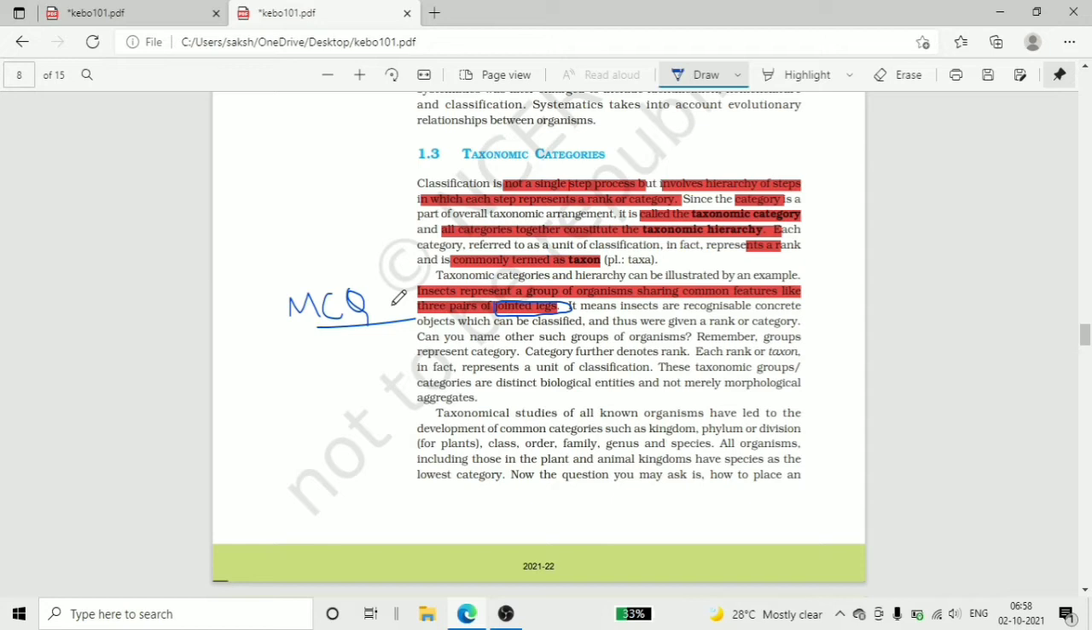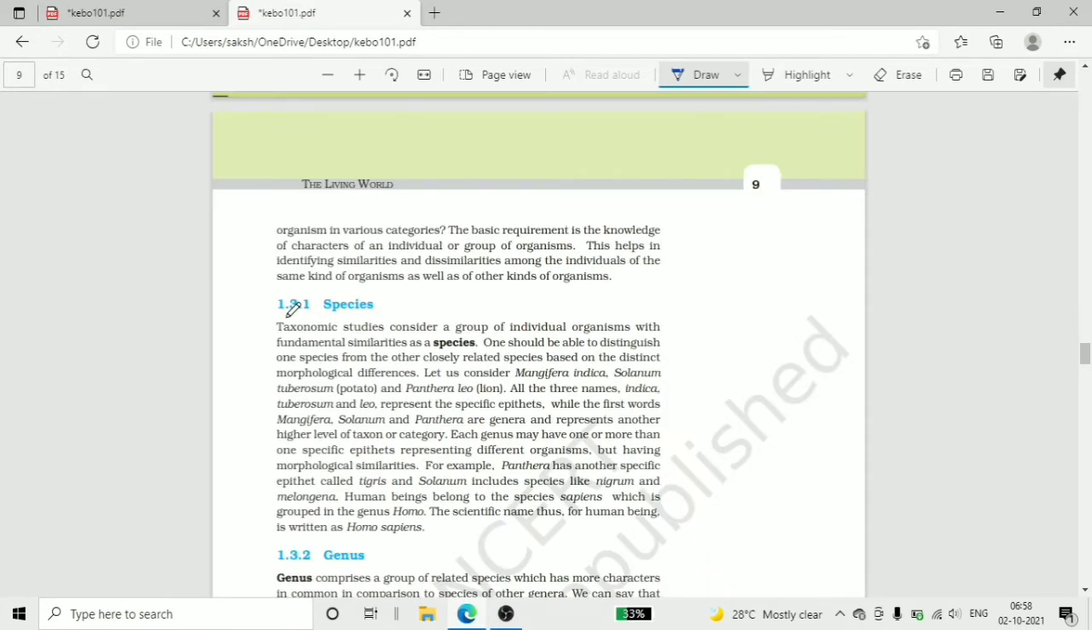Let's move on to species. Taxonomic studies consider a group of individual organisms with fundamental similarities as a species. Species are classified by fundamental similarities. One should be able to distinguish one species from another closely related species based on their distinct morphological differences.